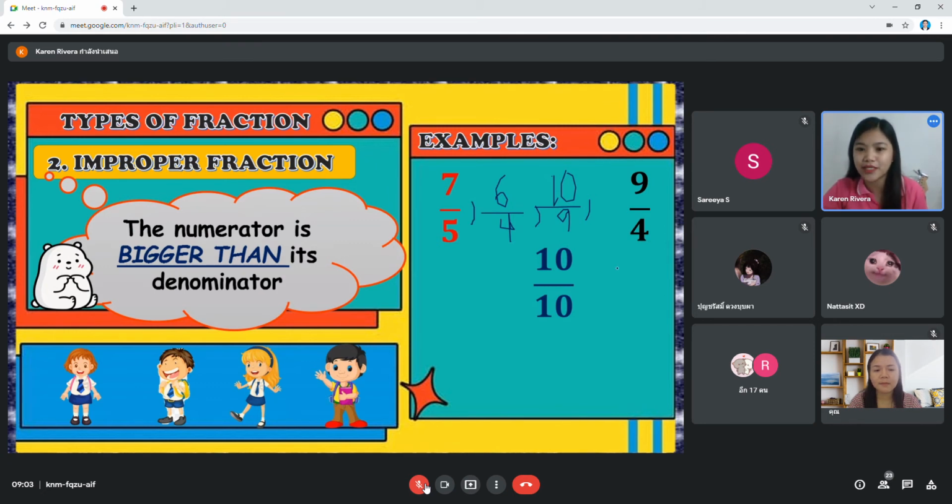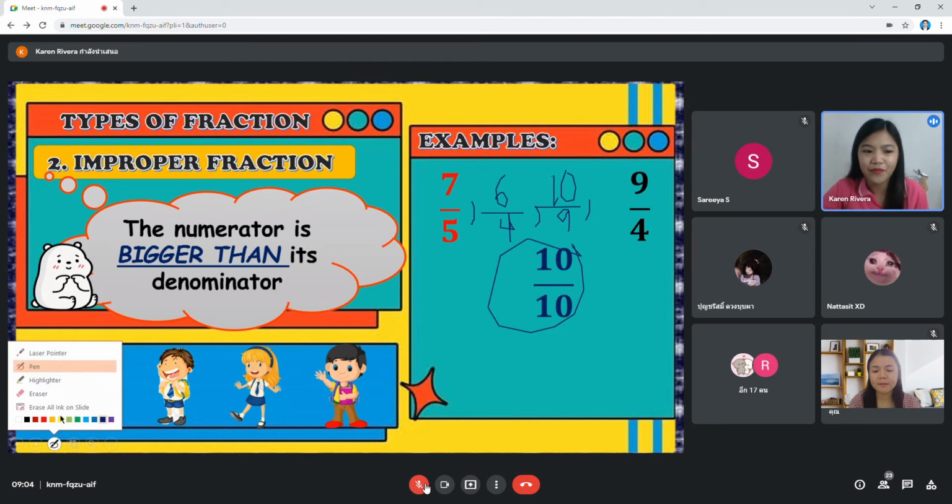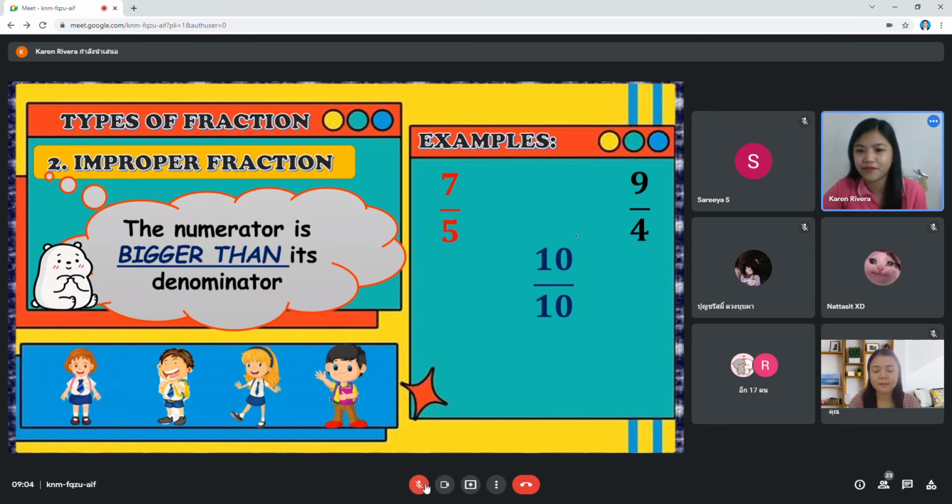And also we have another example. How will you read this fraction? 10/10. Okay, very good. 10 over 10.